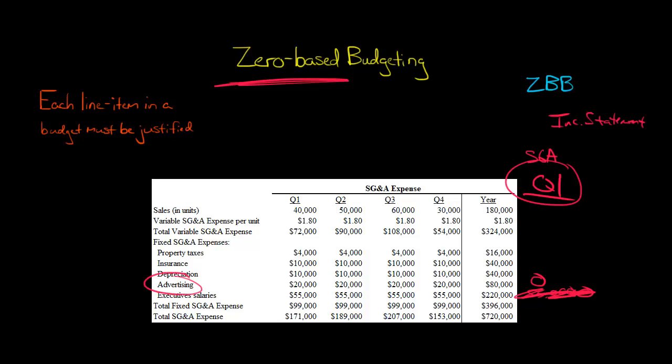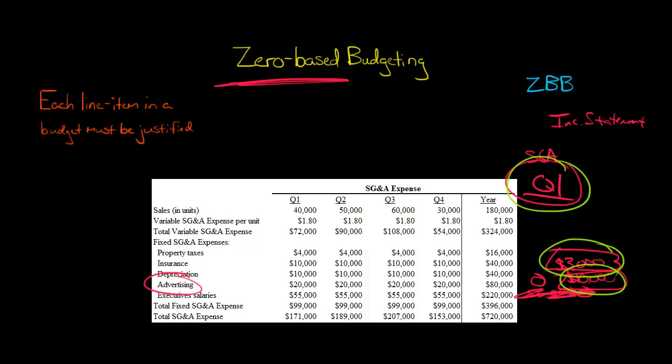But then someone says, oh, okay, I think we should spend $3,000 on digital ads for this reason. I think we should spend $10,000 on television ads for this reason, and so forth. And then each of these things is going to be evaluated, and a decision will be made of whether this is a good idea, whether this is a good idea, and so forth. And that is how we will derive whatever quarter 1's advertising is going to be.